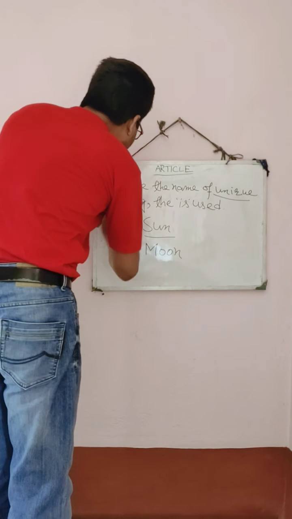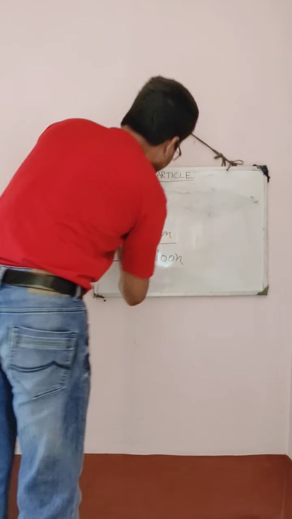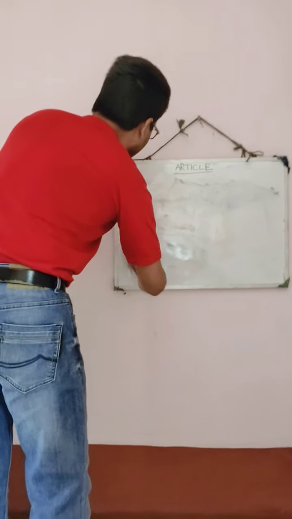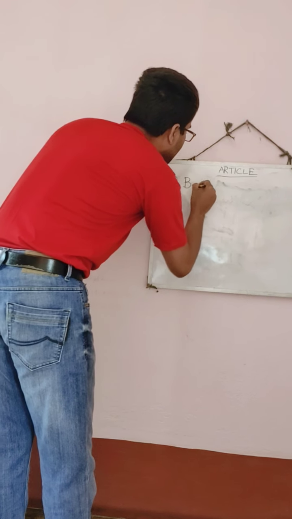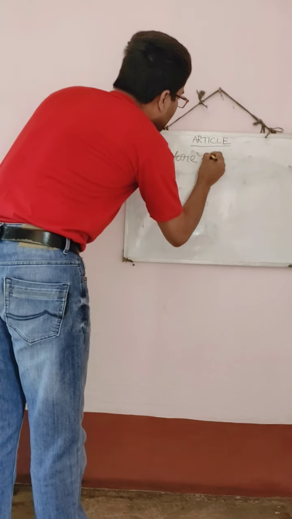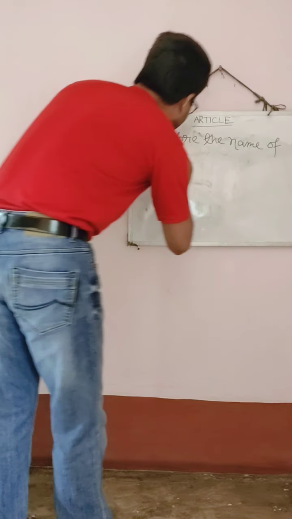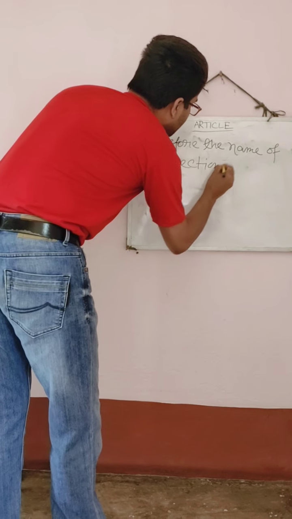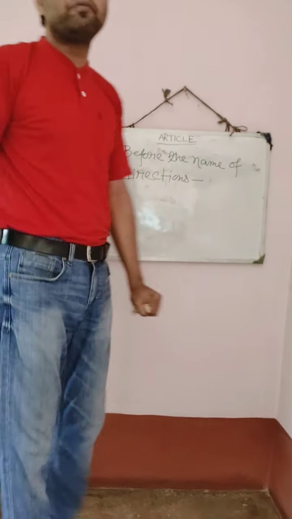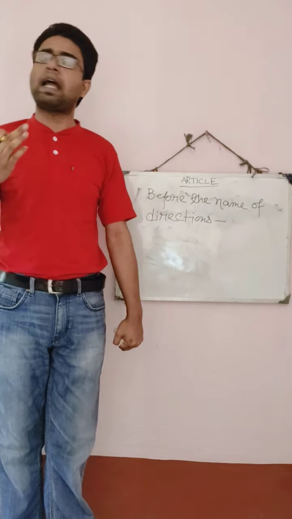Now we will go to the next rule. What is the next rule? We will try to know. The next rule is before the name of directions. So "the" is used before the name of directions. You all know there are four directions: east, west, north and south.